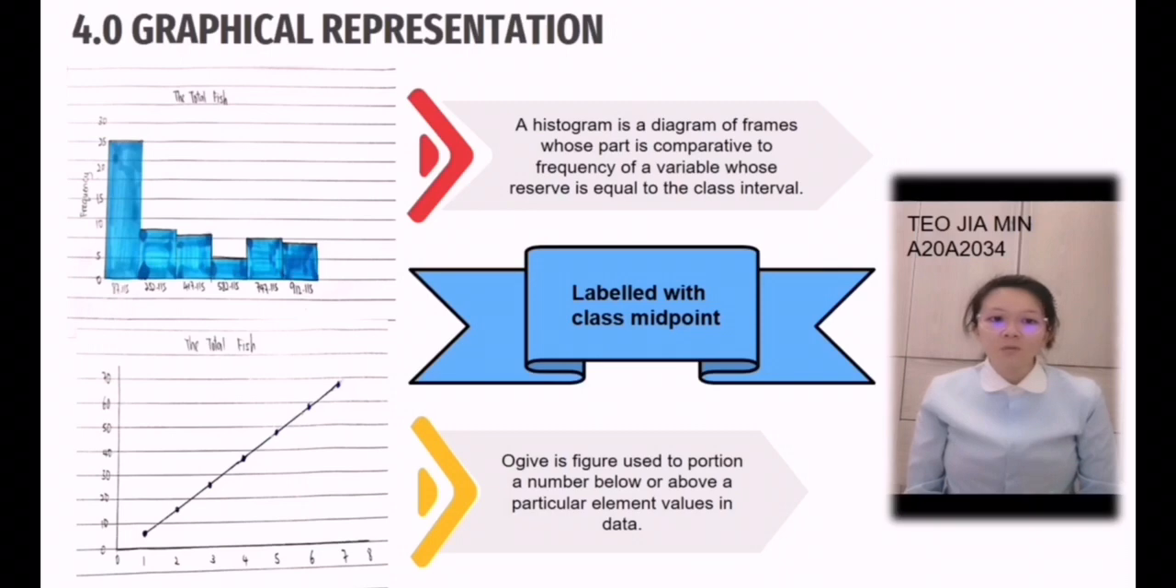Now I present the graphical representation. For this assignment, we will present our data in 2 different forms of figures, such as histogram and ogive. A histogram is a diagram of bars whose area is proportional to the frequency of a variable and whose width is equal to the class interval. An ogive is used to show the number below or above a particular value in data. The two graphs are labeled with the class midpoint.